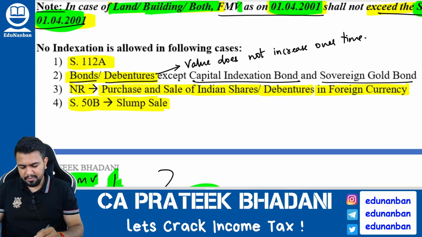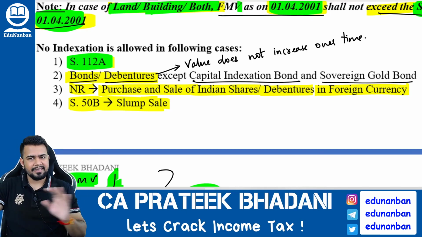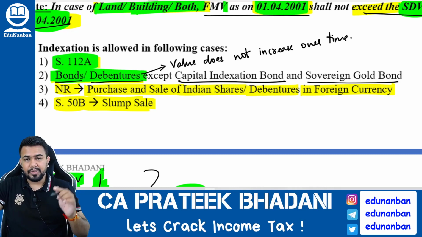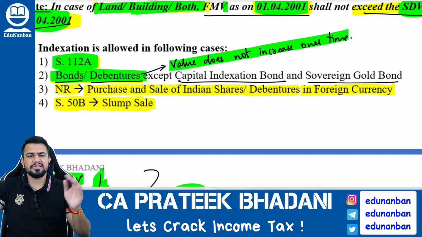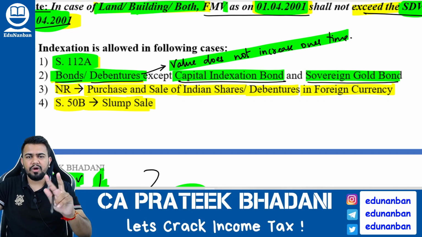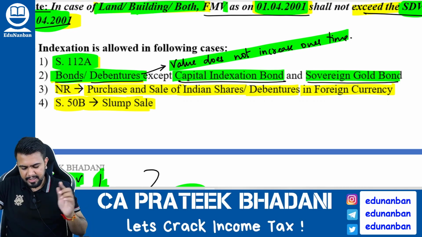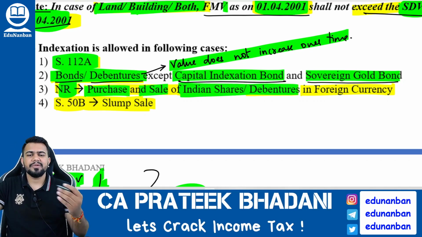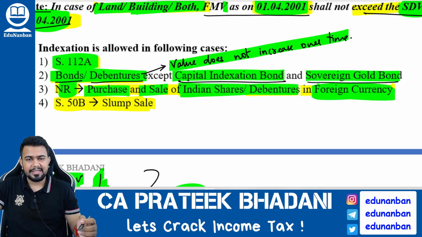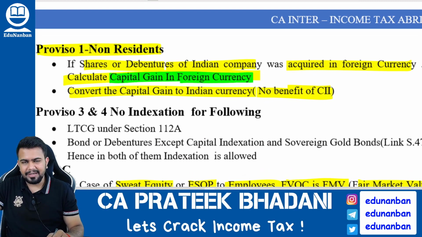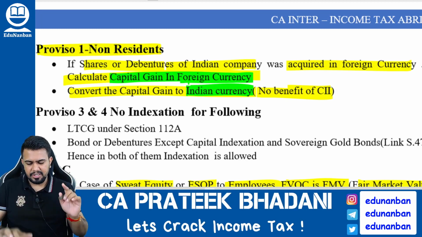Case number 1, section 112A. In section 112A, indexation will not apply. Second, for bonds and debentures also indexation will not apply because the value of bonds and debentures does not increase over time. However, for capital indexation bonds and sovereign gold bonds, for these two bonds alone, you have to apply indexation. Next, if a non-resident is purchasing and selling the shares or debentures of an Indian company in foreign currency, then you have to calculate the capital gain in foreign currency, then convert the capital gain into Indian currency, and do not apply indexation. So what did I tell?